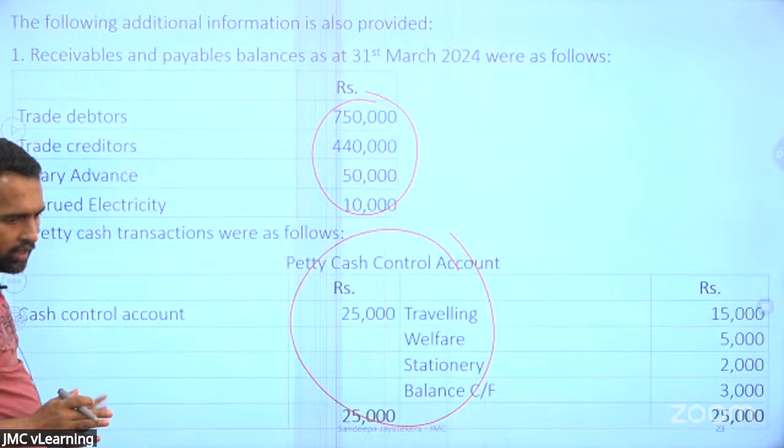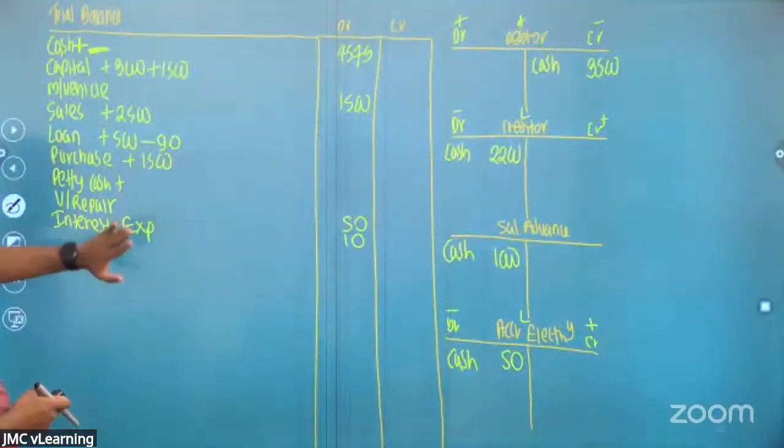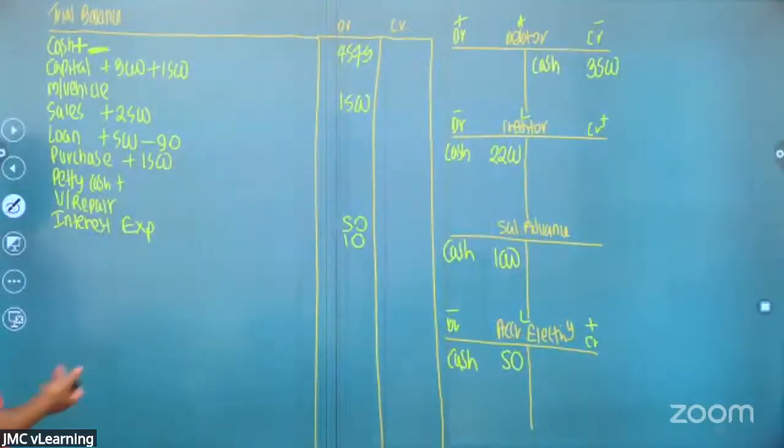Now we have done with the cash book part. Right? Now we'll come to the closing balances.